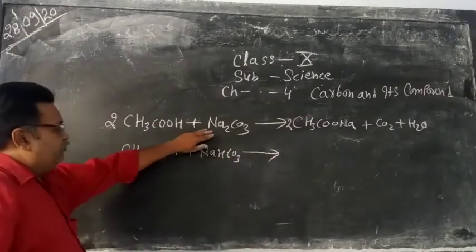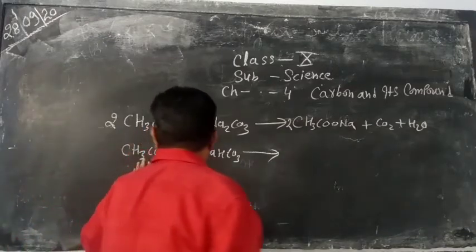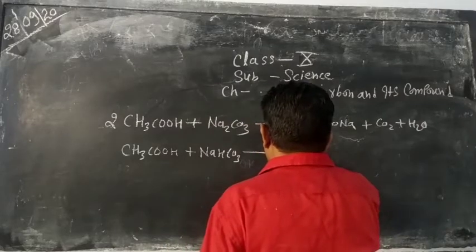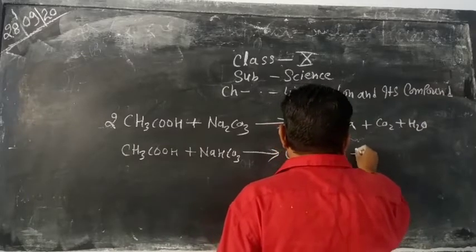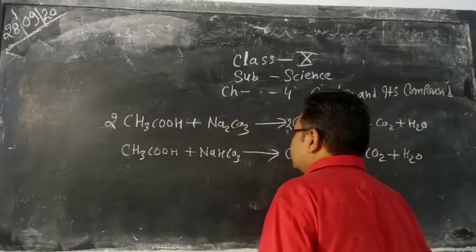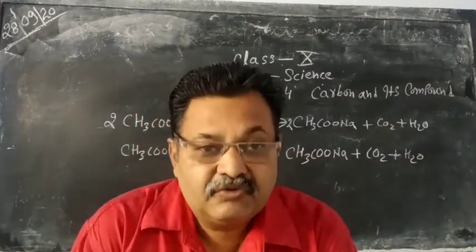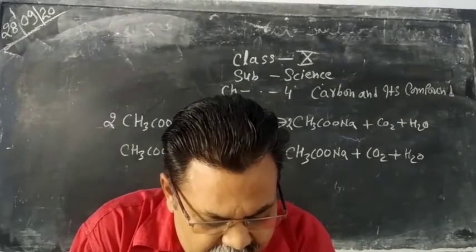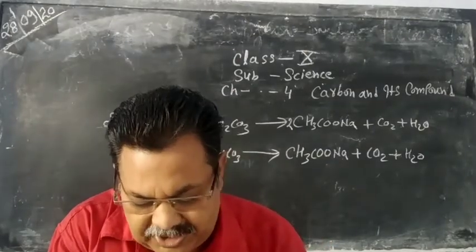This is washing soda and this one is baking soda. So when acetic acid reacts with baking soda, then it gives CH3COONa, sodium acetate, plus carbon dioxide and water. So this is the reaction of acetic acid with sodium carbonate and sodium bicarbonate. Now our next topic is soap and detergent.